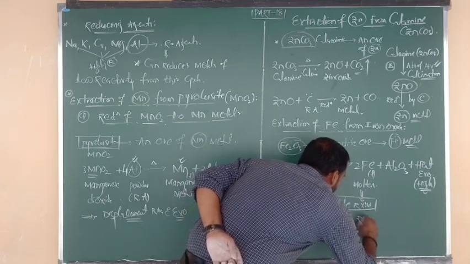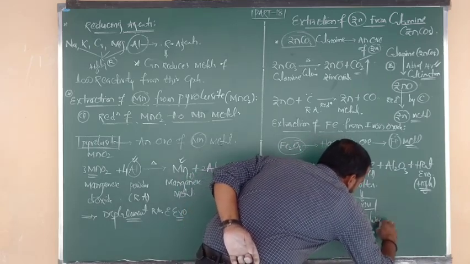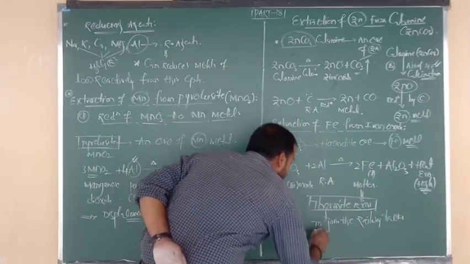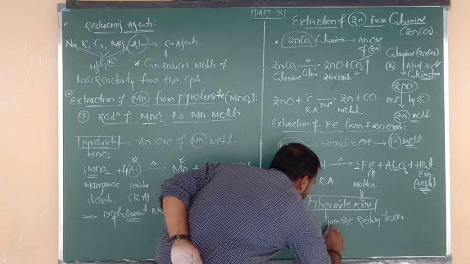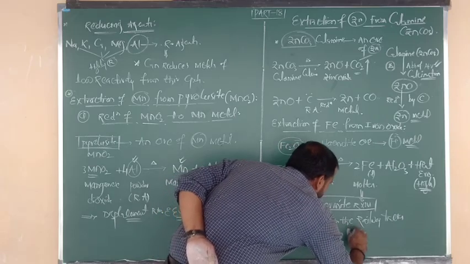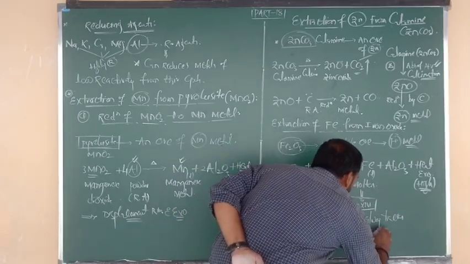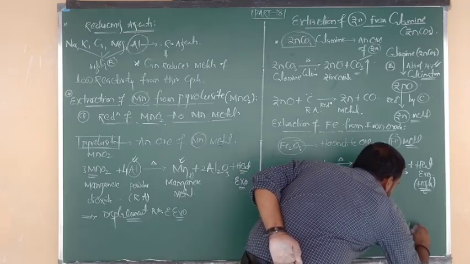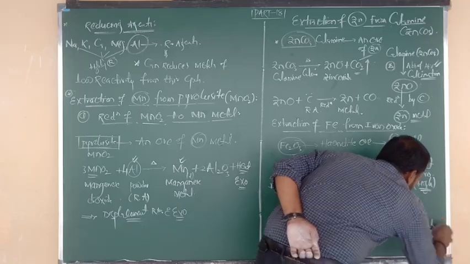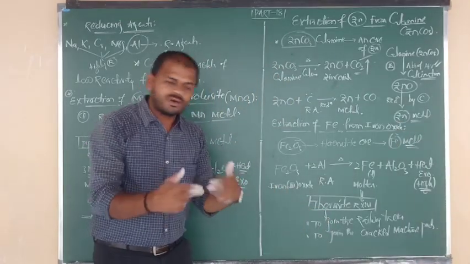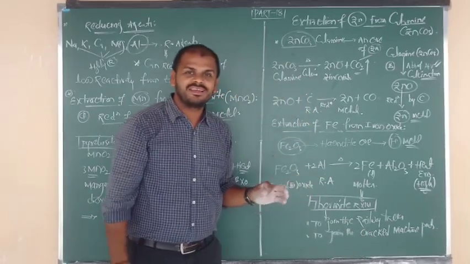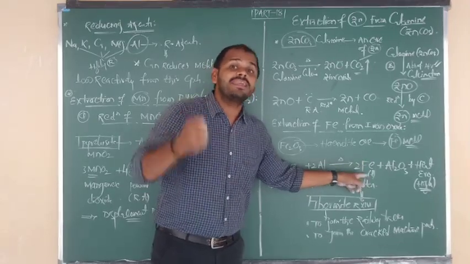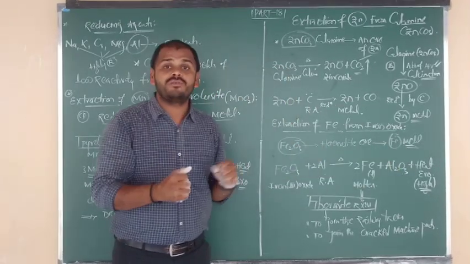thermite process? To join the railway tracks. This application was very important. And these reactions we are using, same thing beta, to join the cracked machine parts. So to join the railway tracks and to join the cracked machine parts, in those joints, in those gaps, we can fill the molten iron. Okay, now why we are getting molten iron? Due to release of excess amount of heat.